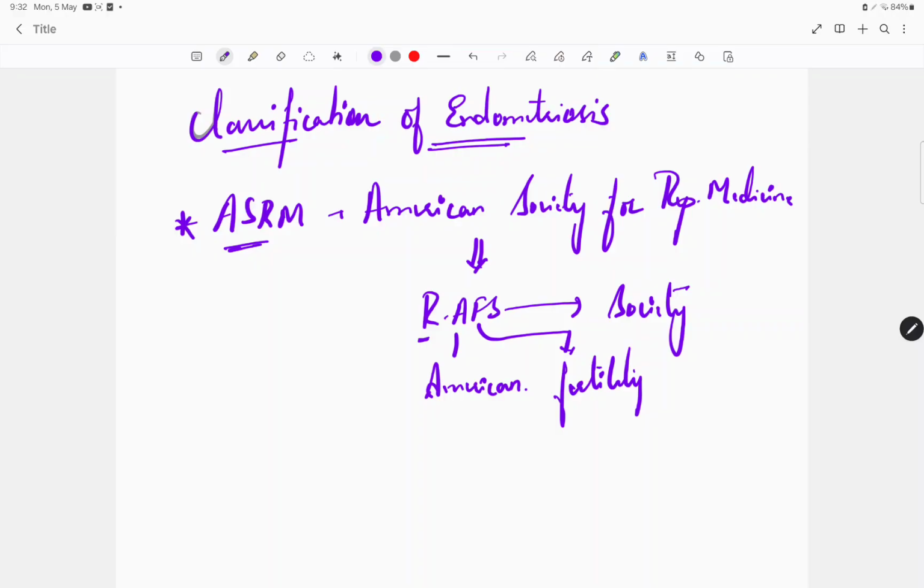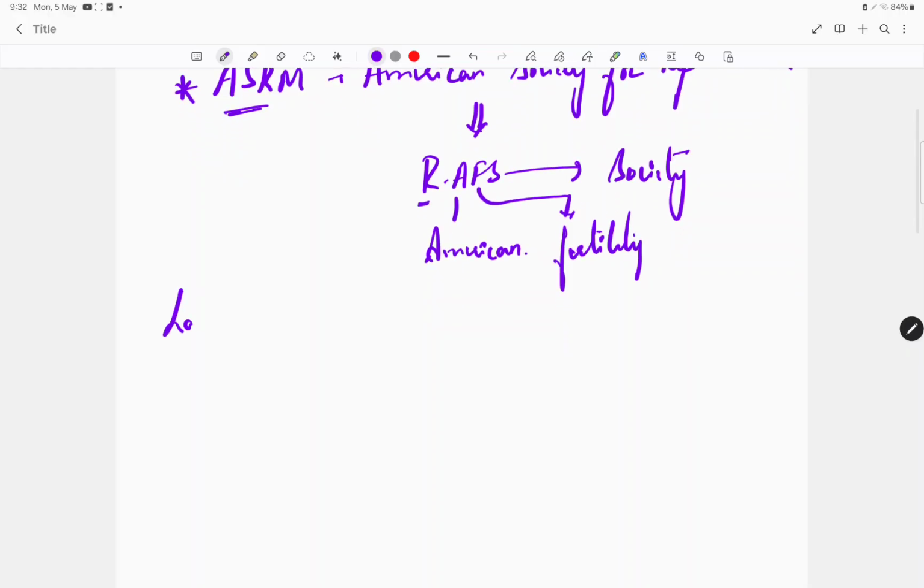Okay, so what is ASRM telling about? Basically, after doing a laparoscopy, you can see the lesions, so on visual inspection of the lesions.